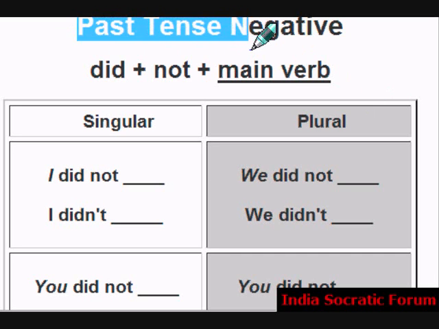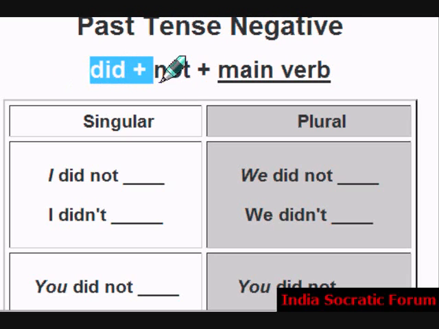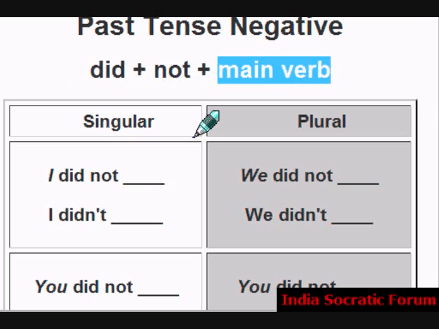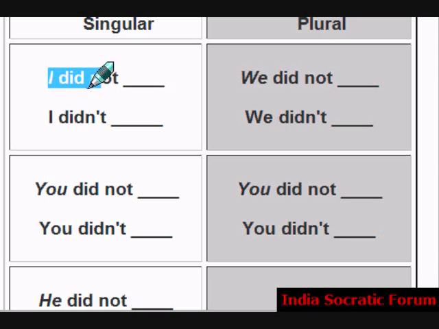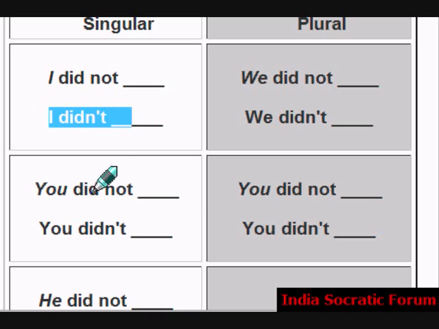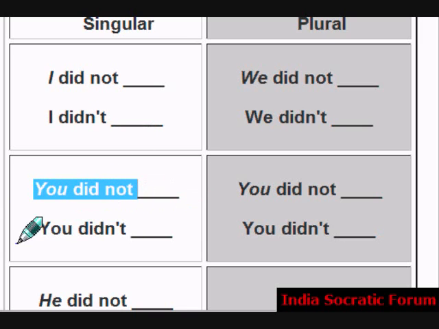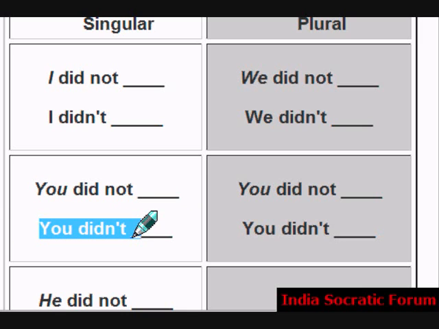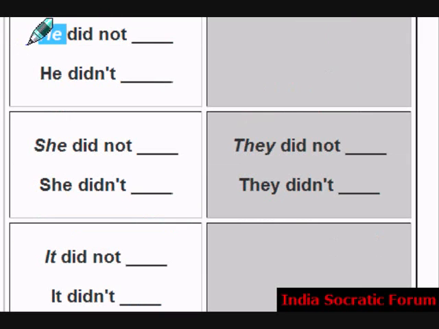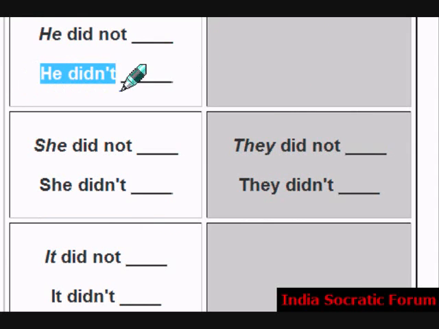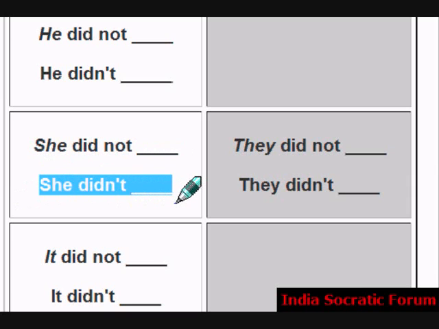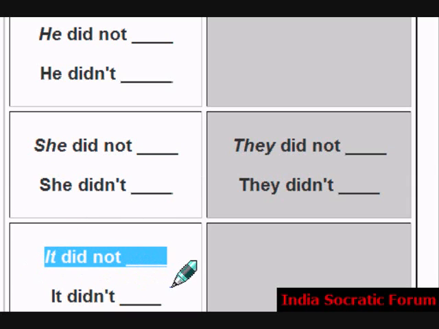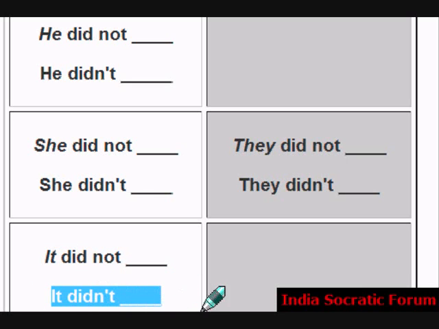Let's see the past tense negative. That is did plus not plus main verb. Did not. Okay. Singular forms, example: I did not, I didn't. You did not, you didn't. He did not, he didn't. She did not, she didn't. It did not, and the main verb, it didn't.